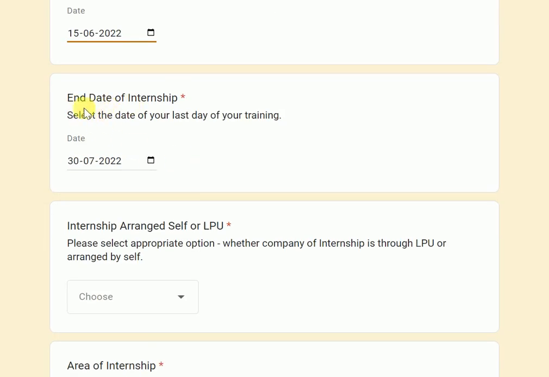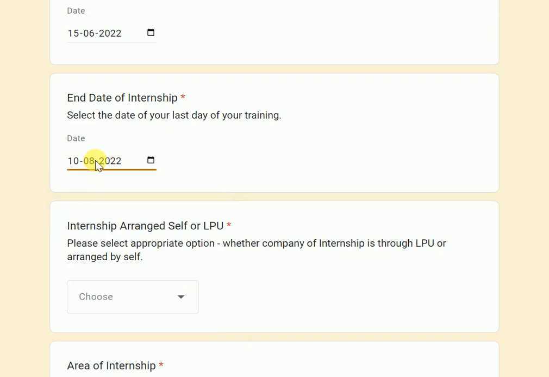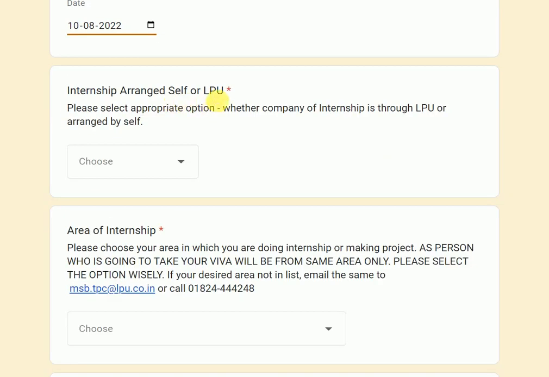Very important, the end date of your internship. Most of the students who have self-arranged the internship should be ending by 30th July. We have already told you no duty leave will be provided for self-arranged internships. If you are selected through the university, whichever is the last date, let's say 15th August or 10th August, select that. Make sure you select the appropriate date correctly.